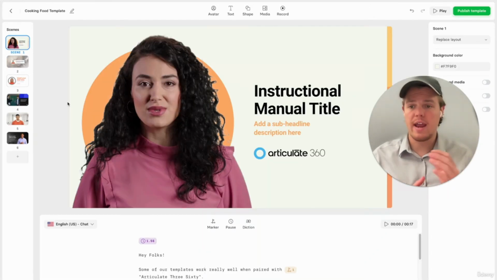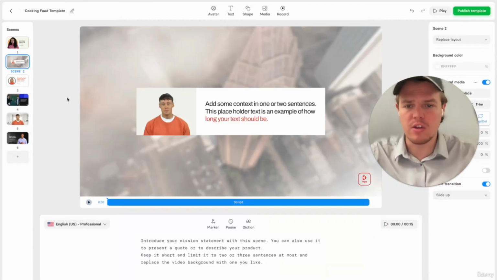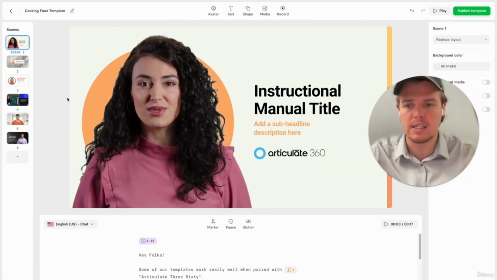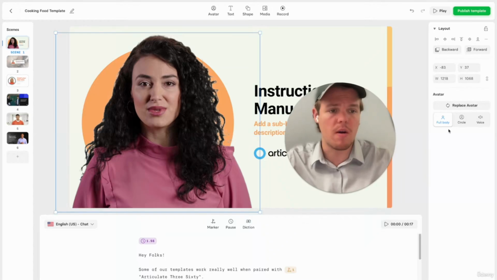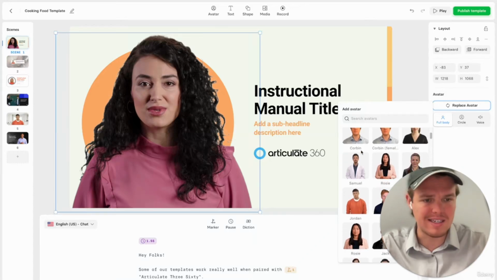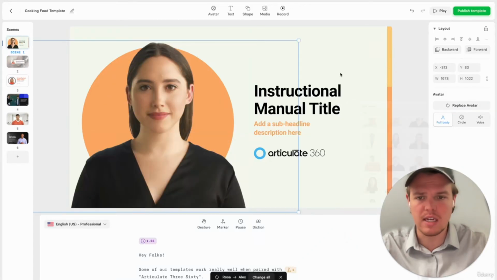All right, so I went ahead and just researched around, and these are the scenes that I got. I like the formatting. You can go ahead and research yourself. A bunch of different types of formats and templates can be found in Cynthia. Let's go ahead and start off by first choosing our main avatar here. So I'm gonna go ahead and say replace avatar. And that is me, but that's not who we want to do. We'll just say Alex for today's video.